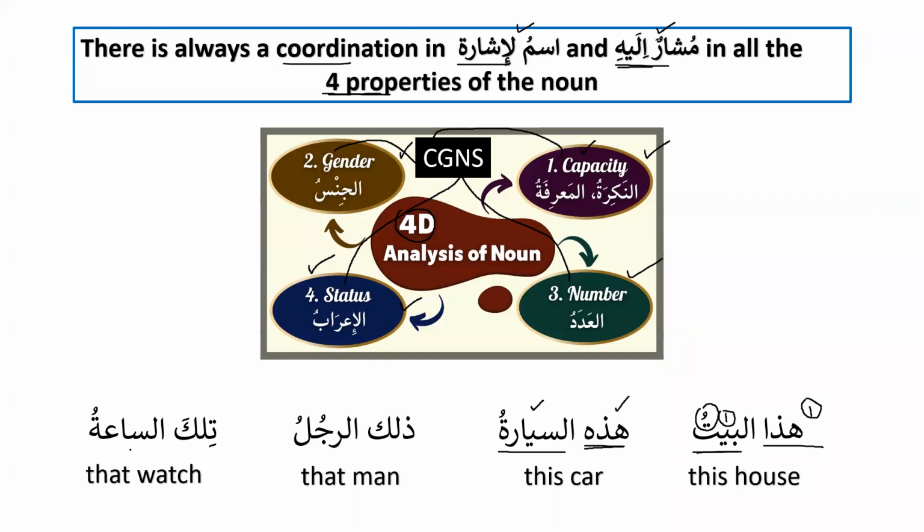So these are the two things that you need to remember. Number one, after ismul ishara, the noun must take al. That's number one. And number two, they must be equal in the four properties of the noun: C, G, N, and S.